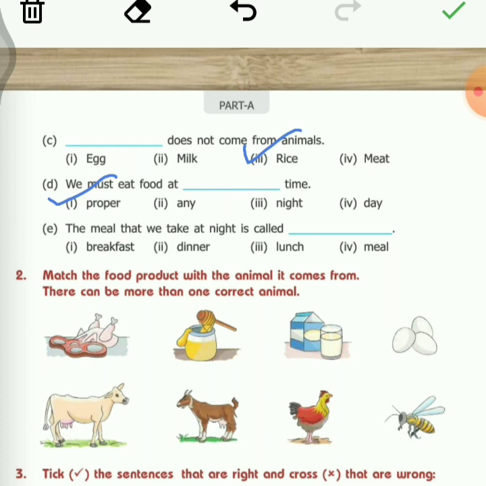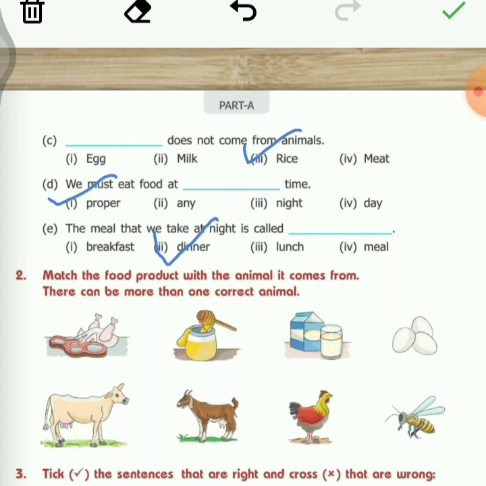The meal that we take at night is called dash. The meal that we take at night. What do we call it? Do we call it breakfast, dinner, lunch, or meal? So the meal that we take at night is called dinner. So I'll put a tick on dinner. So question number 1 is completely discussed.